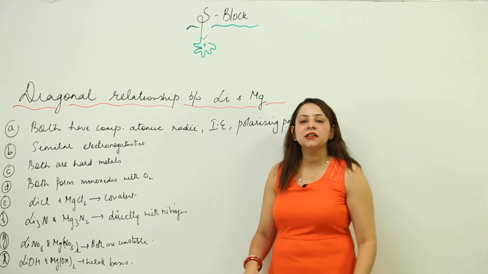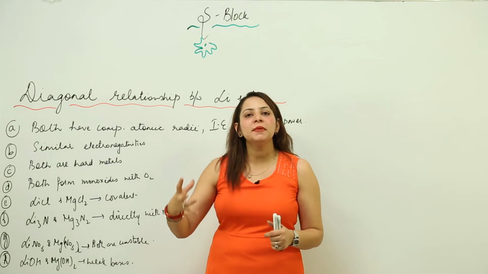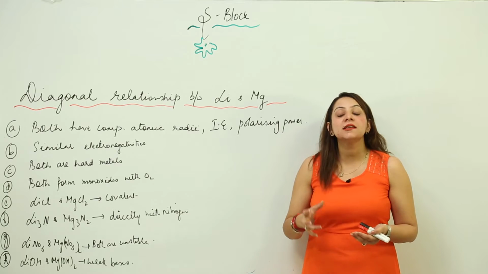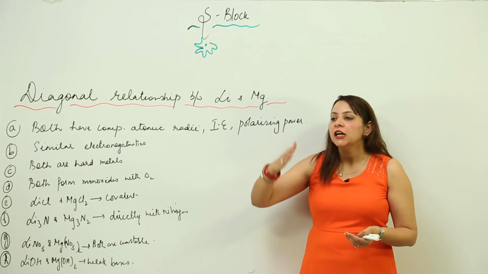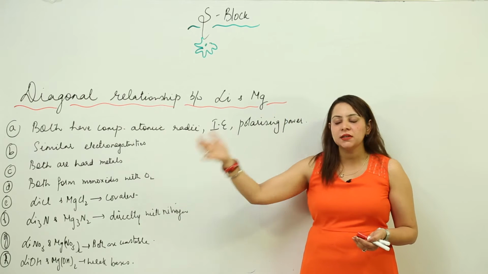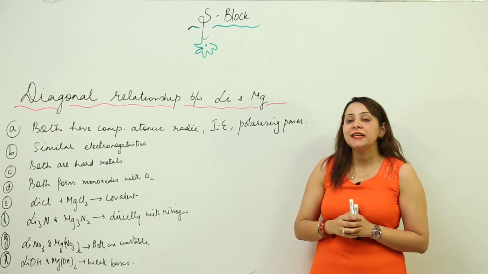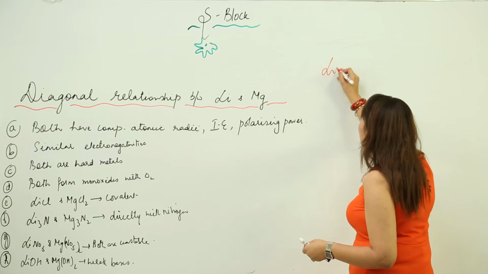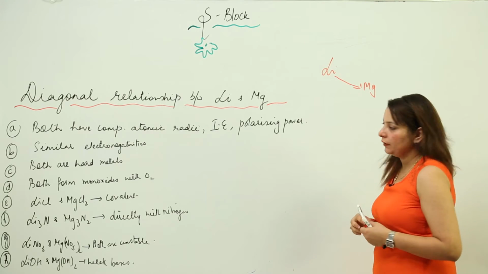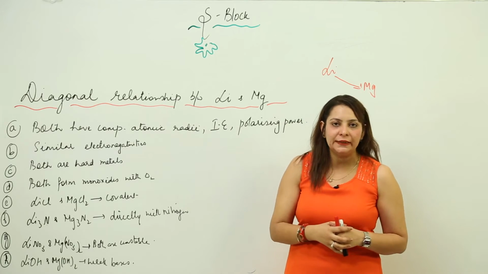Now we see the diagonal relationship of lithium: it resembles magnesium. I think you know what a diagonal relationship is. It is the resemblance in the properties of a second period element with a third period element which are present diagonally. So we see that lithium is present here and magnesium is somewhat here, and they resemble each other; they possess a diagonal relationship.